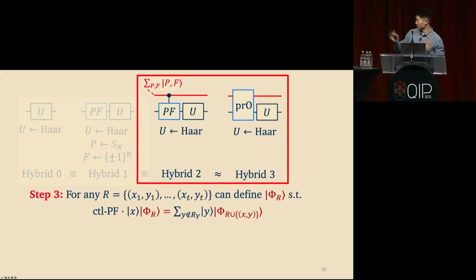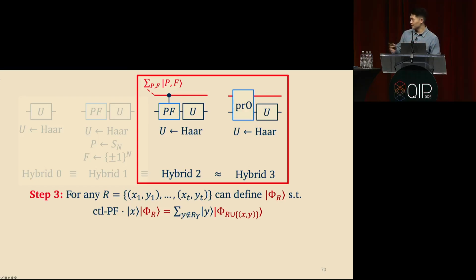So I'm not going to be able to fully explain this step, but here's the rough intuition for what's happening. It turns out that for any set R, any set of ordered pairs x1, y1 up to xt, yt, there is a way to define a particular state, phi sub R, which is a state on this PF register. It's basically a different set of basis vectors for this PF register. Instead of the standard basis of states indexed by PF, I'm going to look at it in this basis indexed by these phi sub R vectors.